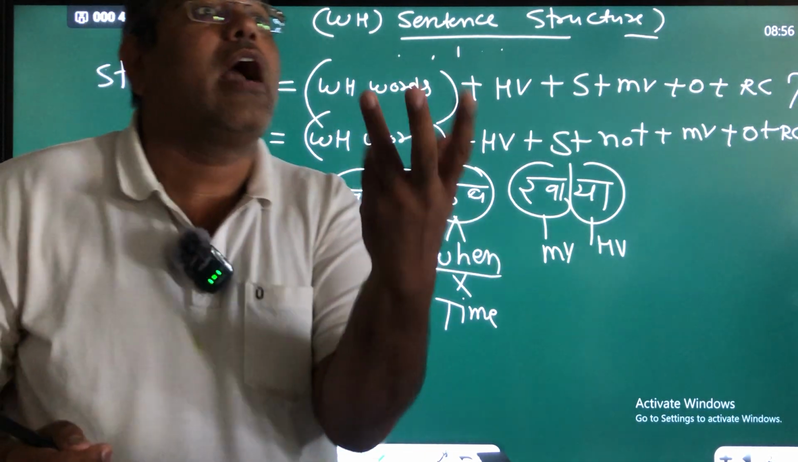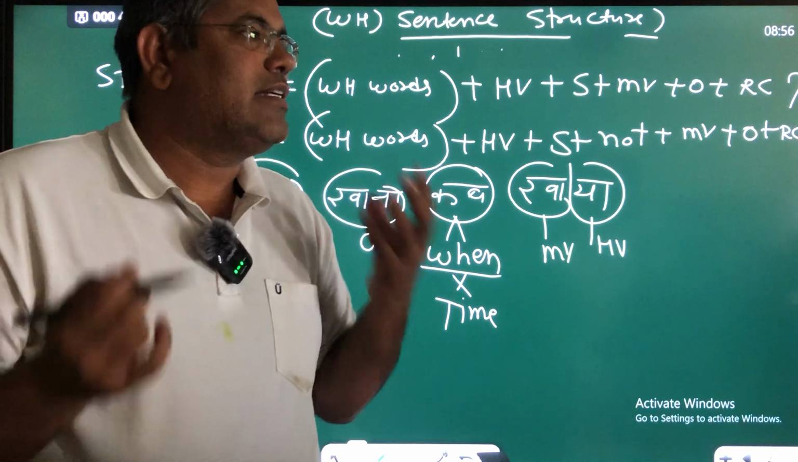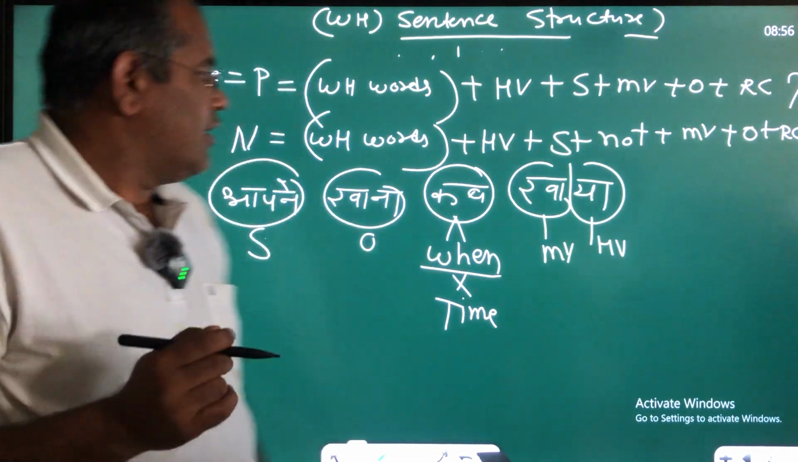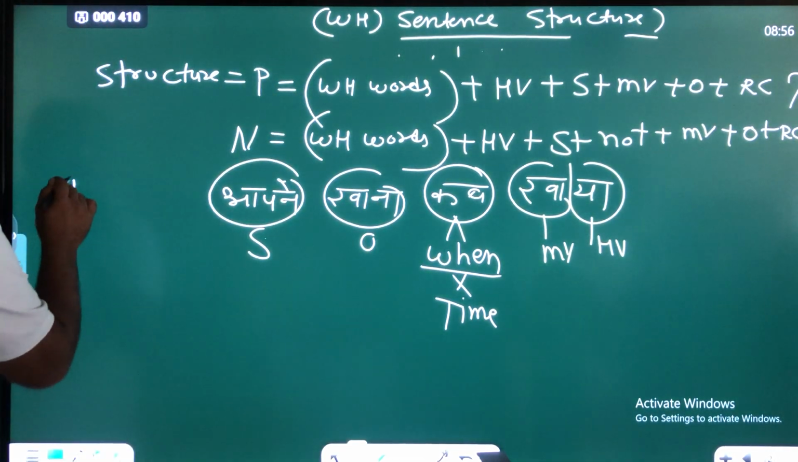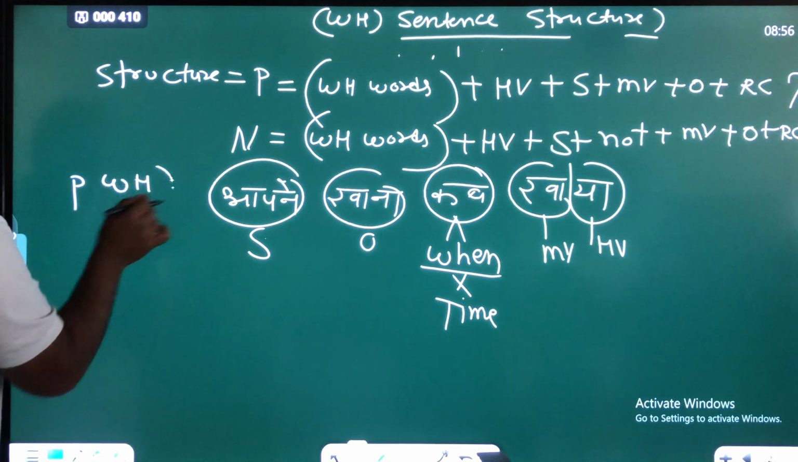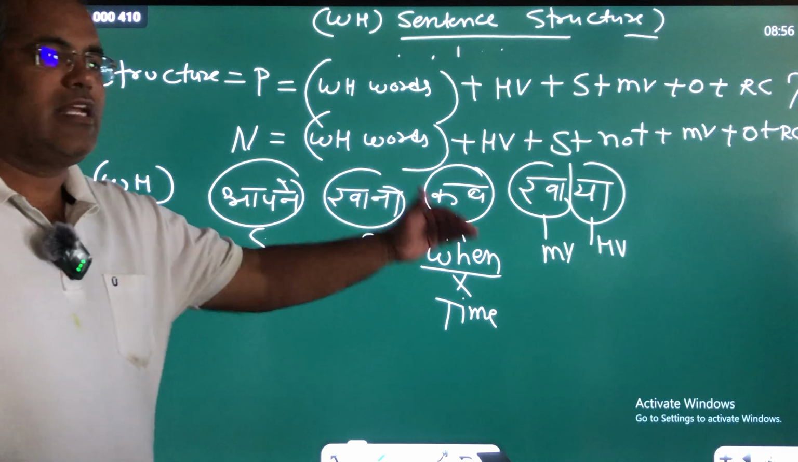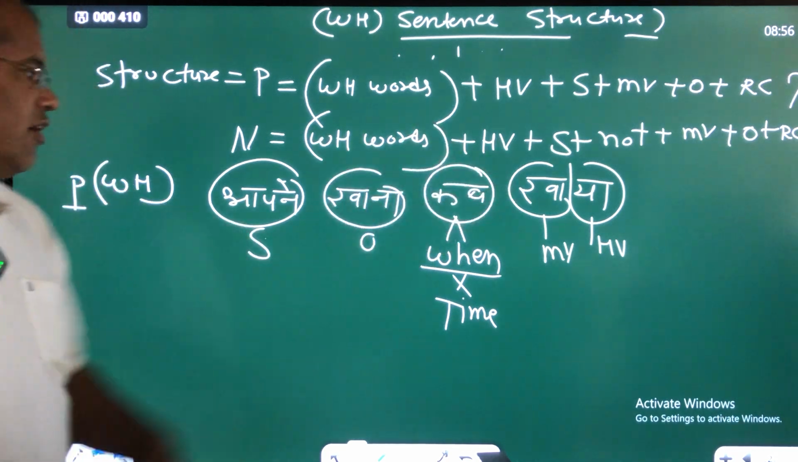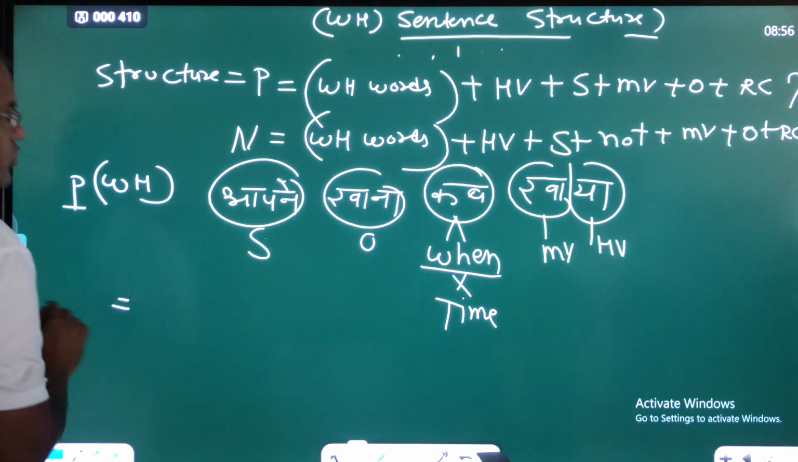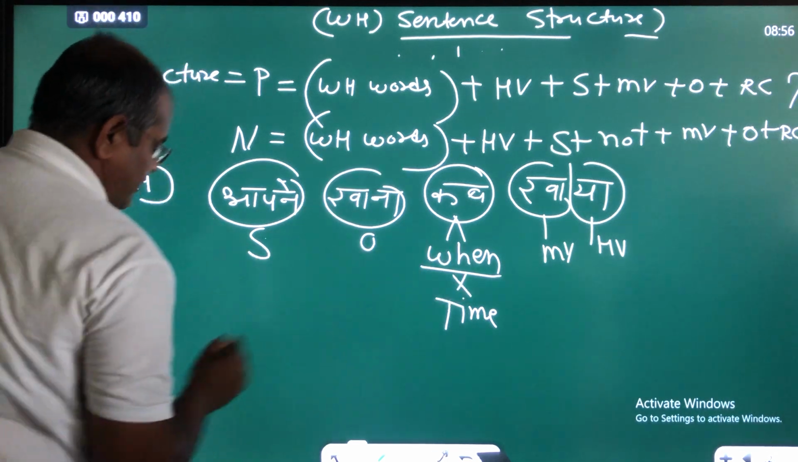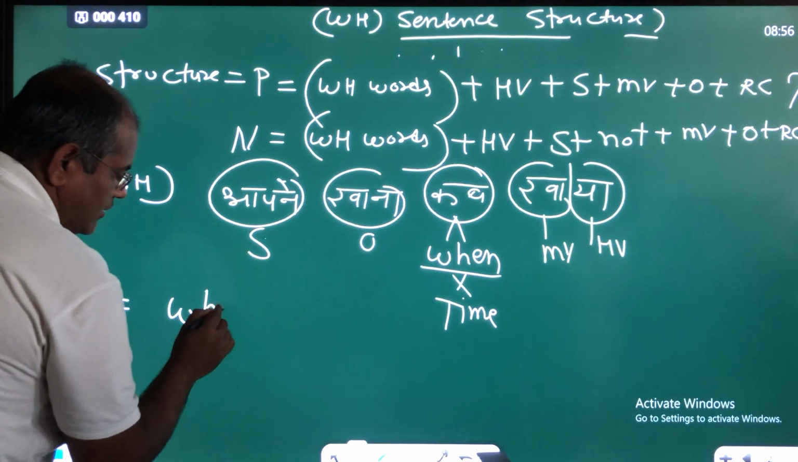When did you eat food? 'Kab khaya?' It means to ask a time, exact time. Is that clear? So guys, this is the positive WH sentence. This is the positive WH sentence. And now we have to convert it into English. For example, at the first we have to use WH word, meaning when, because we are asking the time.